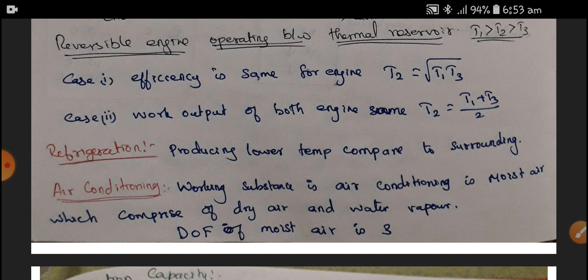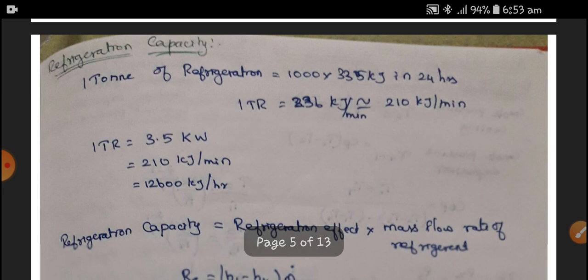Next is the refrigeration capacity, which is very important. Refrigeration capacity means making 1 ton of water into ice in 24 hours. That is 1 ton of refrigeration, or we can say melting 1 ton of ice in 24 hours is the ton of refrigeration or refrigeration capacity. We know that 1 ton of refrigeration is equal to 1000 into 335 kilojoules in 24 hours.